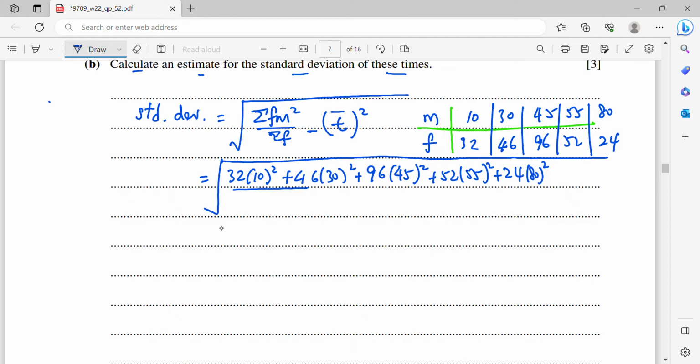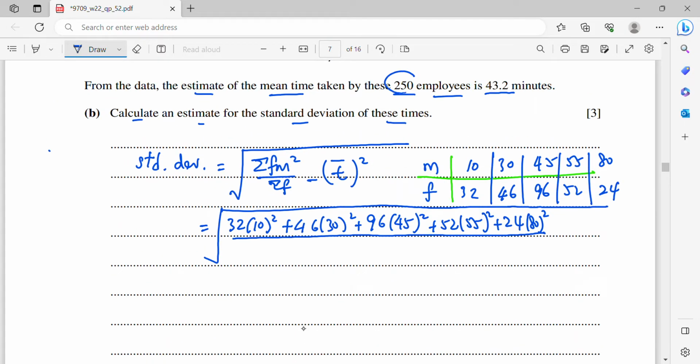Then divided by the total f here, which is the total employees, 250. So divide by 250 minus the mean squared, which is given as 43.2. Okay, so when you calculate the sum, I will get 549900.